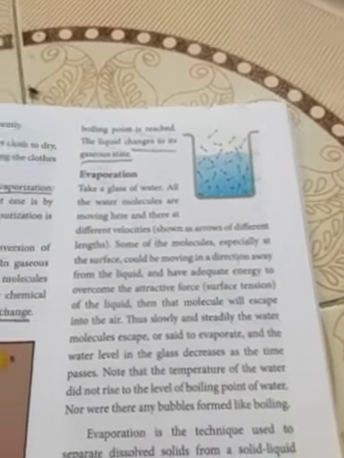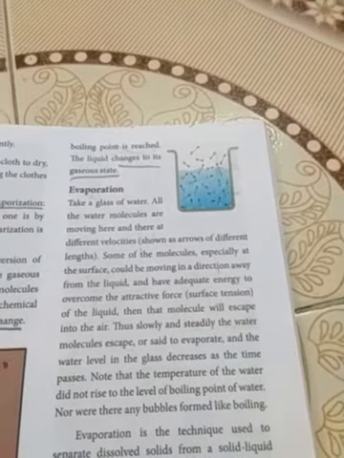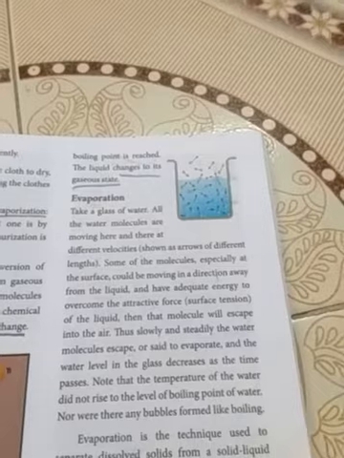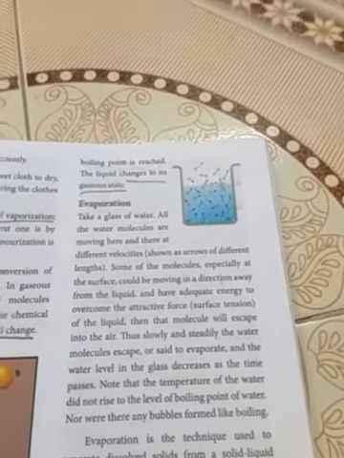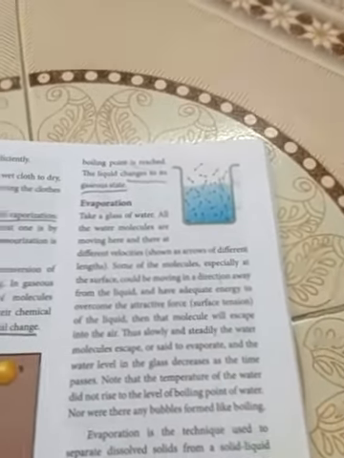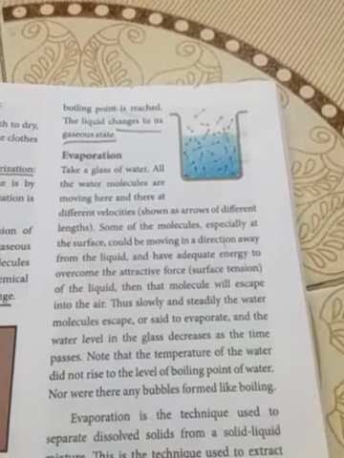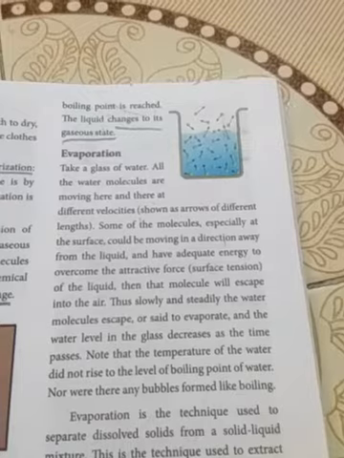So you see that boiling happens at 100 degrees Celsius and above. When you are boiling the water, what happens? The water level does not increase, it only decreases, because the water changes to vapor by evaporation.